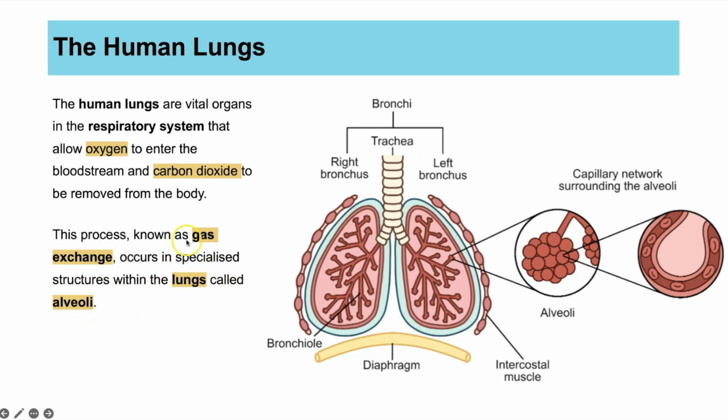So we're going to have a look at the structures of the lungs in more detail. One thing though I just want to point out before we do this, a really common mistake: because this is known as the respiratory system, people sometimes think that inhaling and exhaling is respiration, and that is not true. Respiration is a chemical reaction that releases energy. What happens in the lungs is gas exchange, and breathing is what ventilation is. And once you've breathed, you can then have gas exchange.